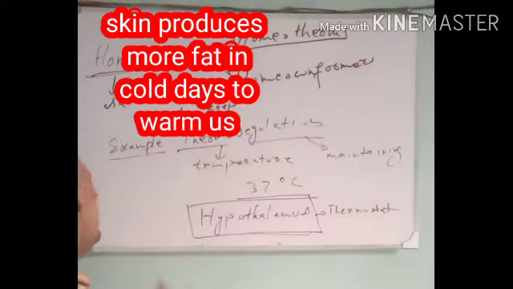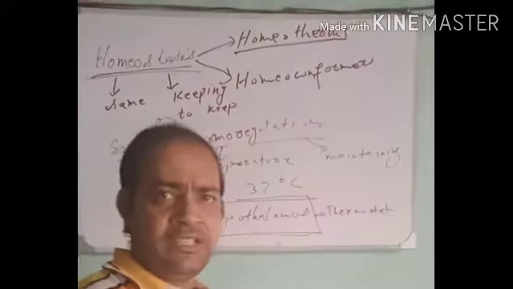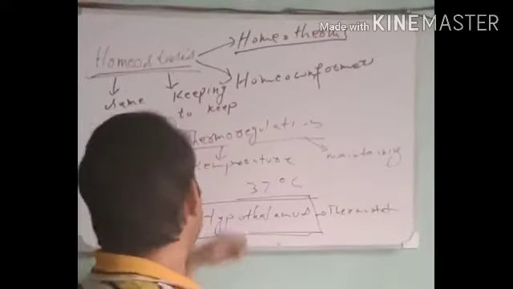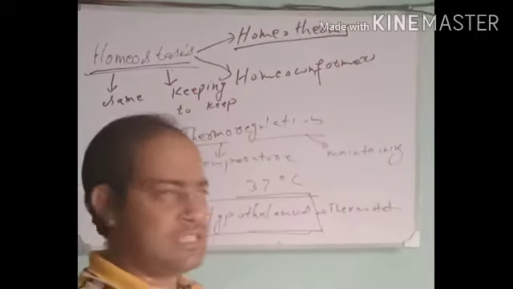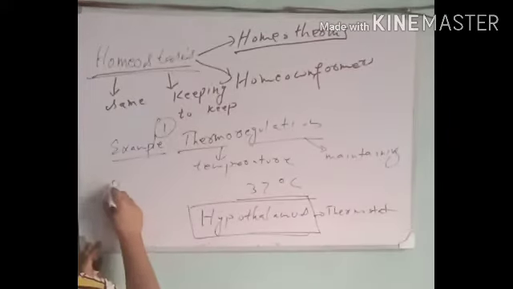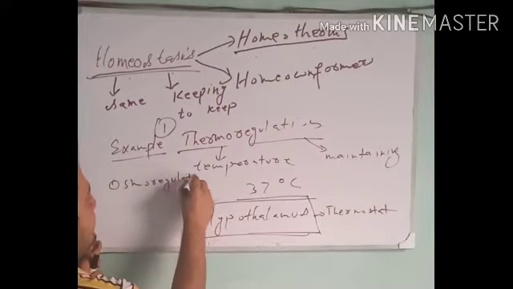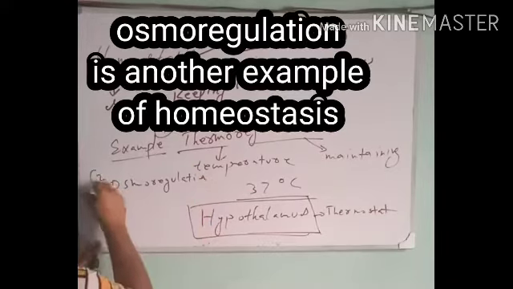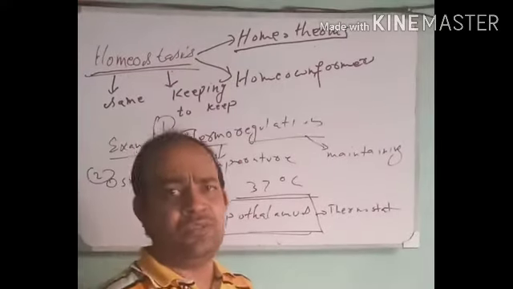Now, that was one example of homeostasis, thermoregulation, and I think you might have understood. Another example of a process which is used to maintain homeostasis in living organisms is osmoregulation, described in your book.